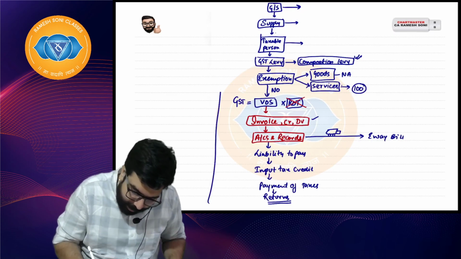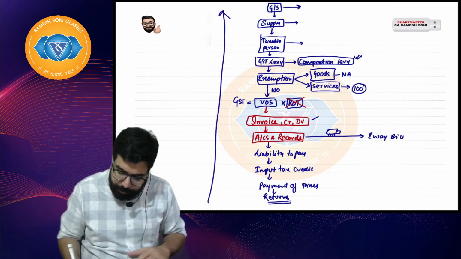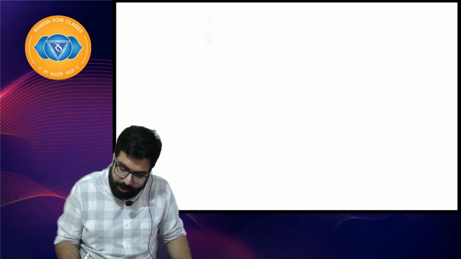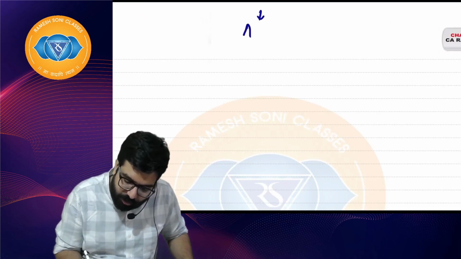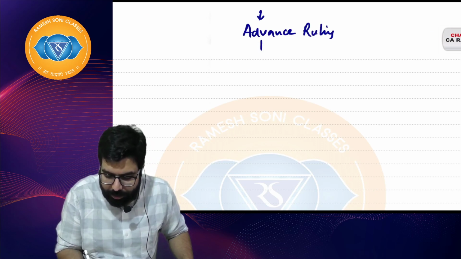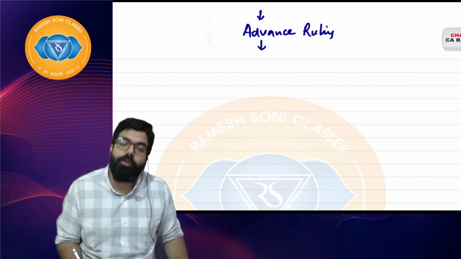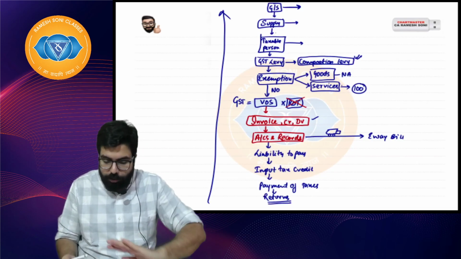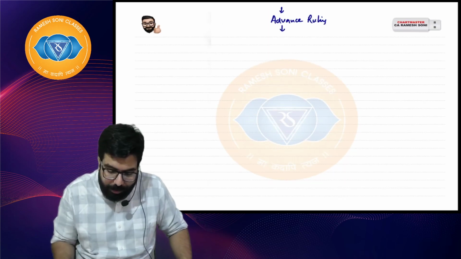In parallel, you should also know a chapter known as advanced ruling. The next chapter is basically advanced ruling, which we'll be learning. Advanced ruling means whenever you have any doubts, you can go ahead and take a ruling in advance. Once you take a ruling in advance, your work from your side is done. Then the department's work will start.